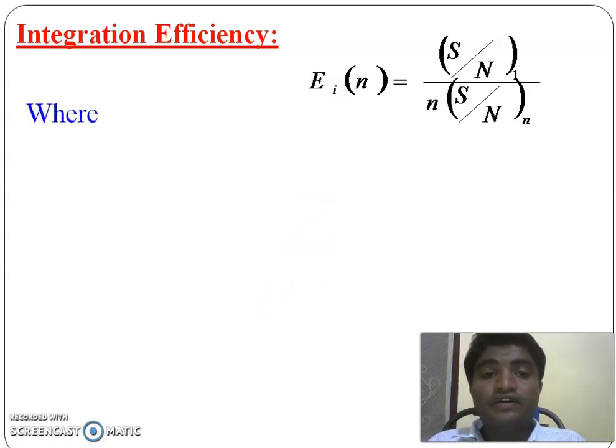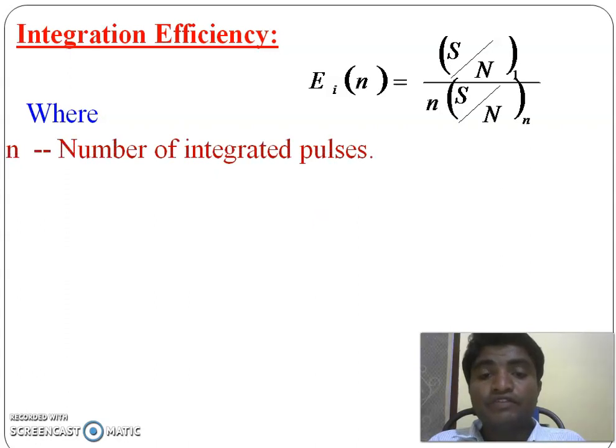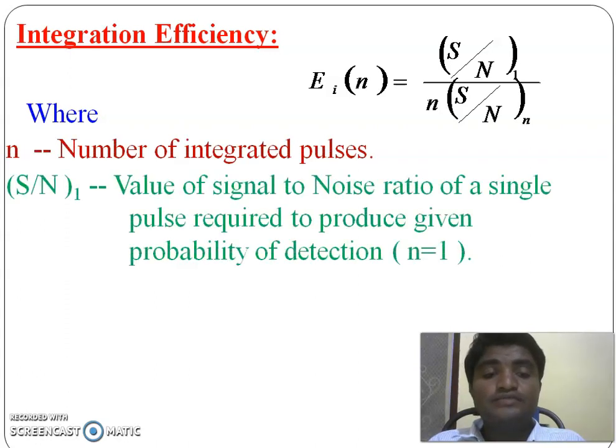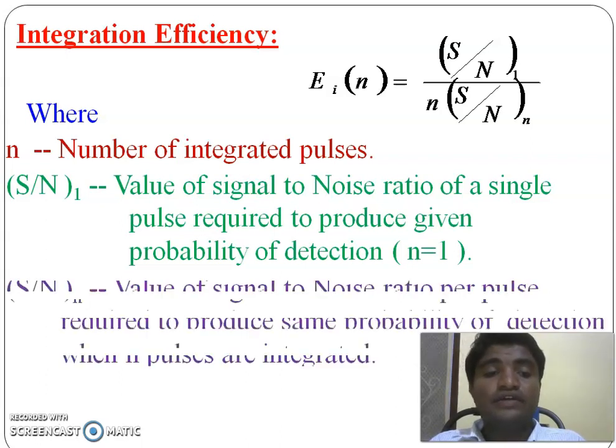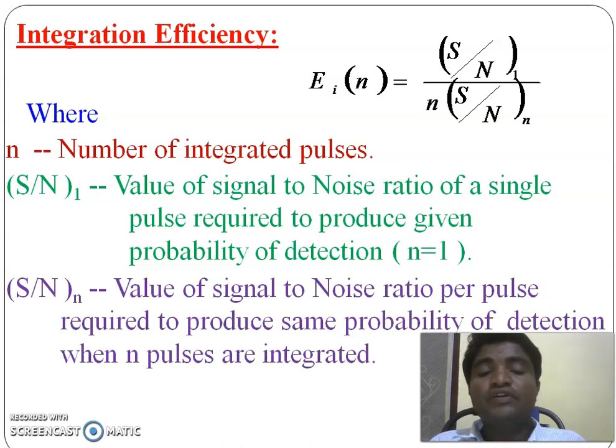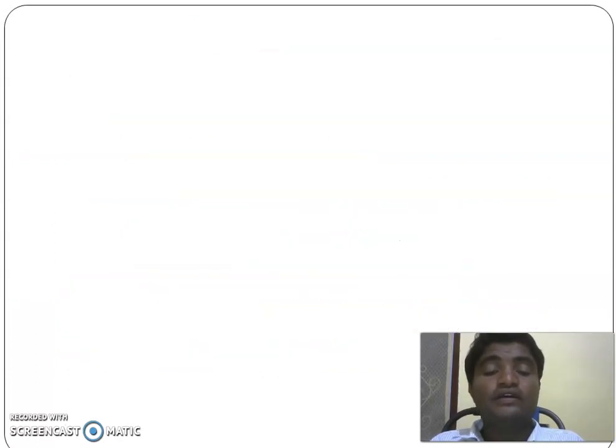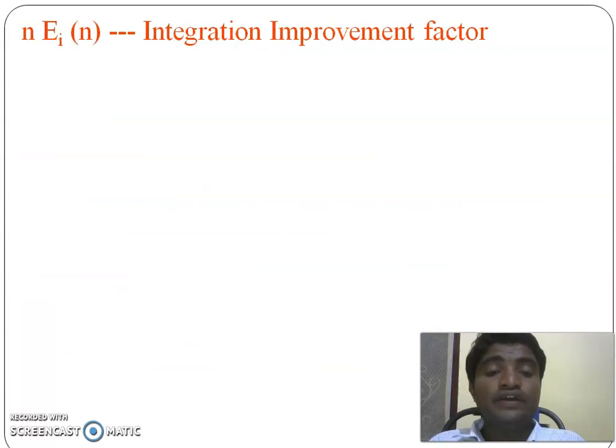And where n is the number of integrated pulses, S/N of 1 is the value of signal to noise ratio of a single pulse required to produce a given probability of detection, and S/N of n is the value of signal to noise ratio per pulse required to produce a given probability of detection when n pulses are integrated, and where n into Ei of n is called the integration improvement factor.